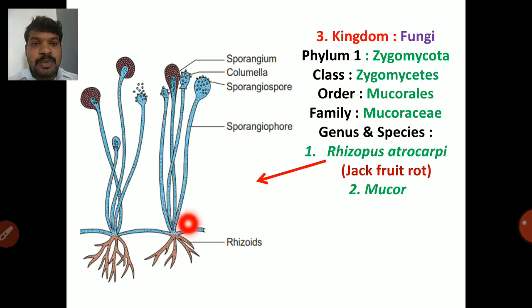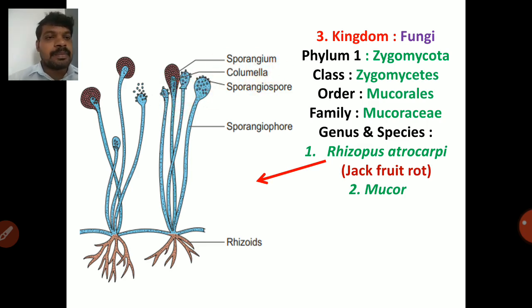rhizoids to absorb the nutrients. So it produces rhizoids, absorbs nutrients from the plants, and it will produce sporangiophore. Sporangiophores bear the sporangium. So sporangiospores are present on the periphery of the sporangium. Periphery means the sporangiospores are present only at the edge of the sporangium. It will produce a small gap at the central region. So look, in the center a small gap is present. This gap is called the columella.